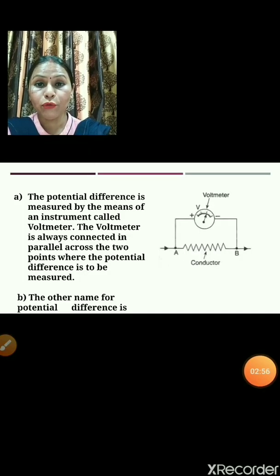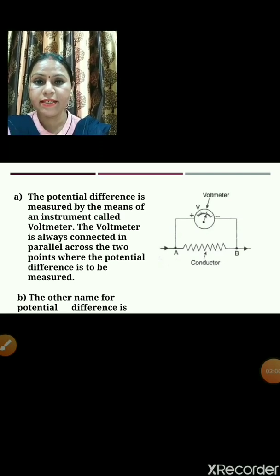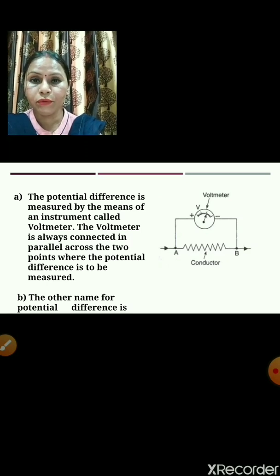Now children, how to measure the potential difference between 2 points? It is very easy to measure the potential difference between 2 points. We have to use an instrument that is known as voltmeter. Voltmeter can measure potential difference.